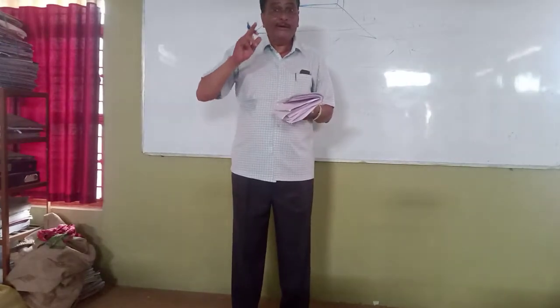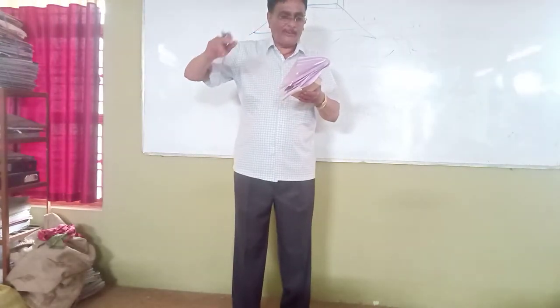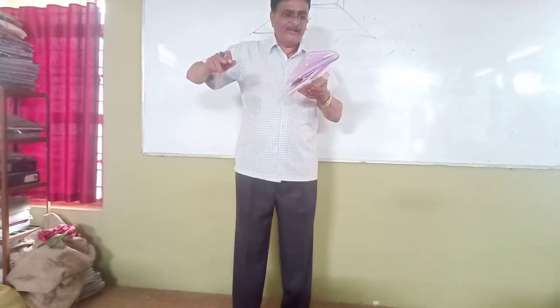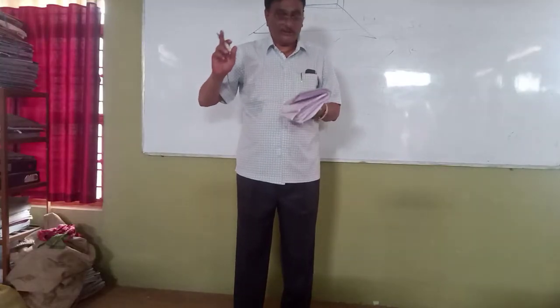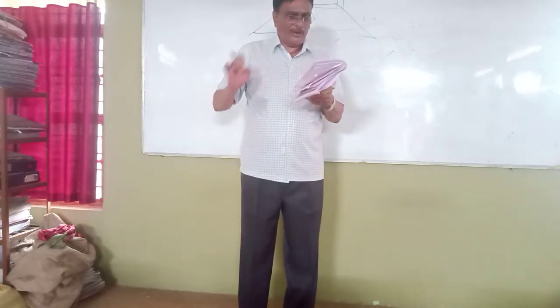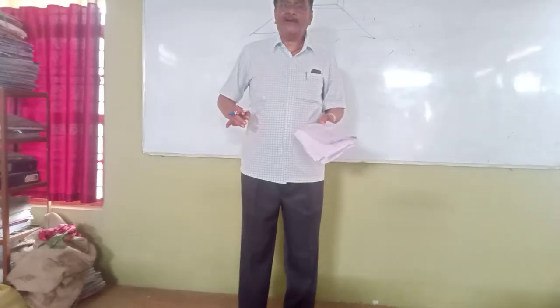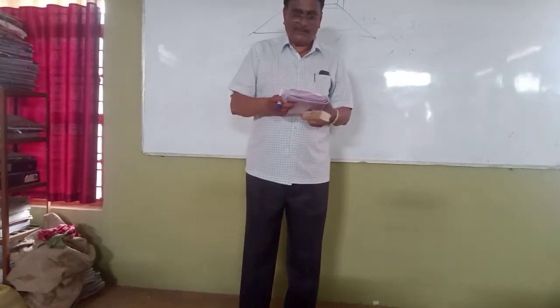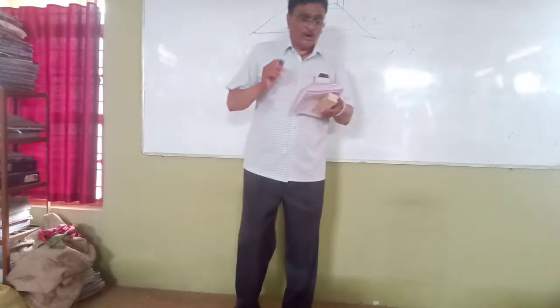It is a minimum, I am telling you. I repeat, the minimum width of the pavement of a national highway should be 5.7 meter. Repeating the question again with the answer: the minimum width of a pavement of a national highway should be 5.7 meter. Next, I move on to the next question.